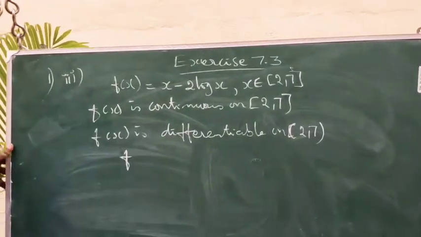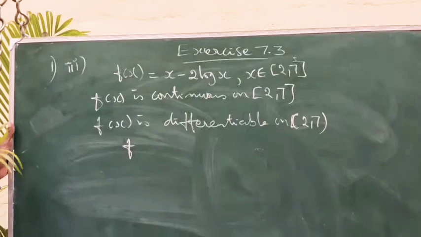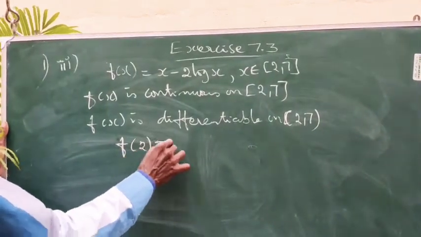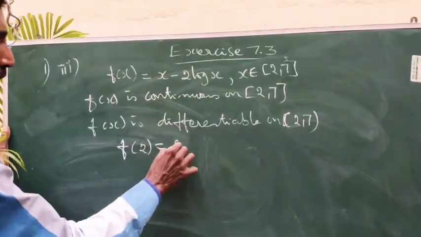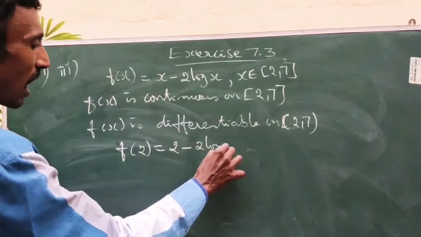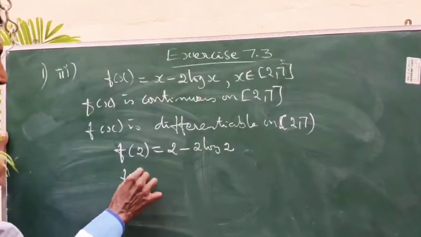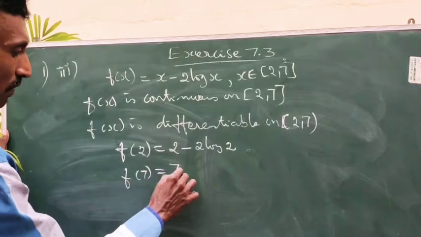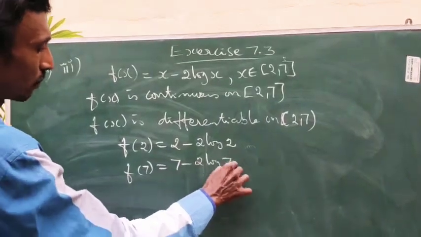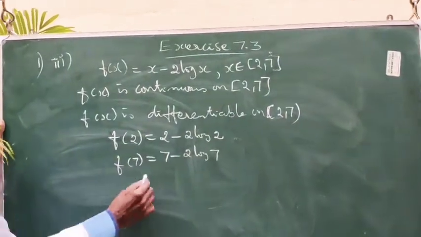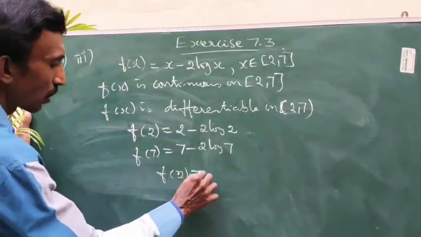So we need to check the third one, whether f of a equals f of b or not. f of 2, put x equal to 2, gives 2 minus log 2. f of 7 means 7 minus 2 log 7. So obviously f of 2 is not equal to f of 7.